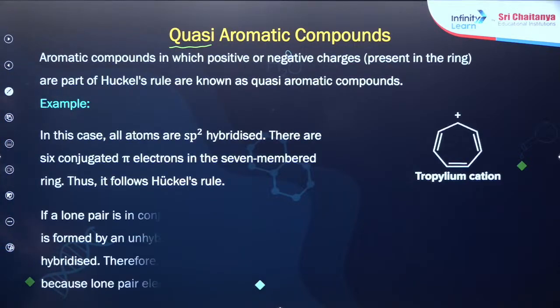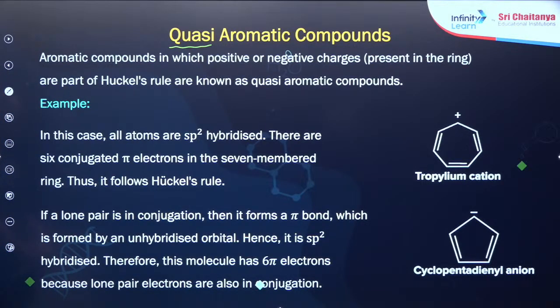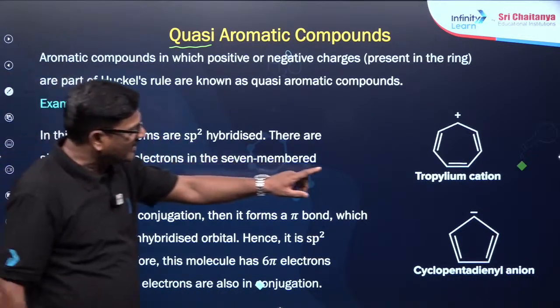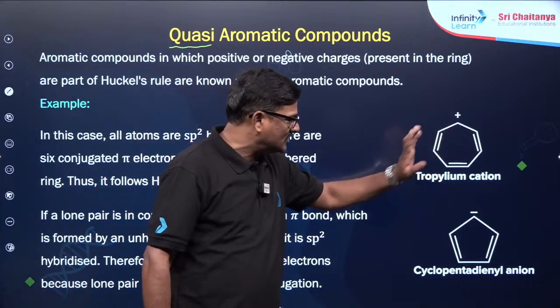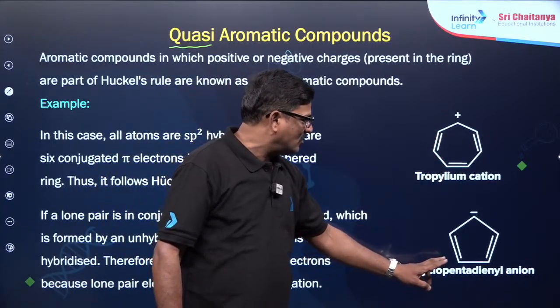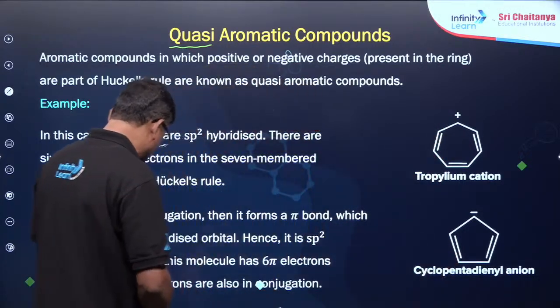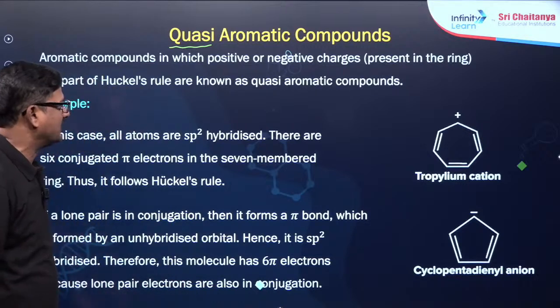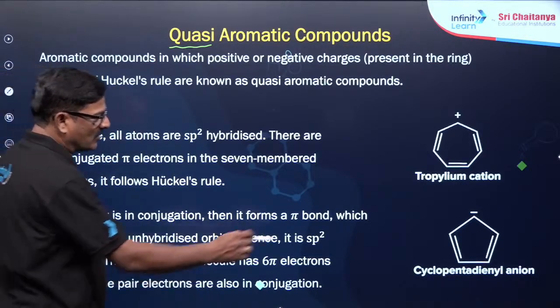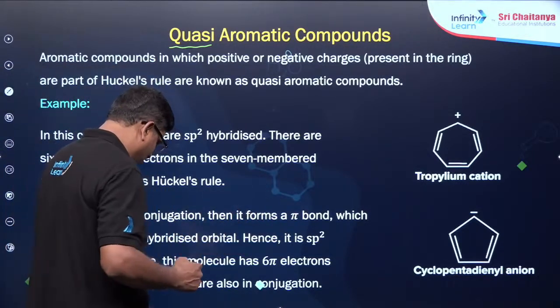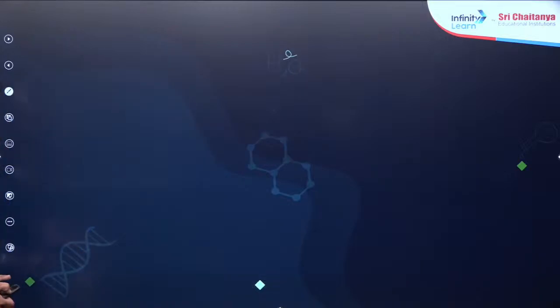Aromatic compounds which have positive or negative charges are said to be part of Hückel rule, and they are said to be quasi-aromatic compounds. For example, you can see tropylium cation is quasi-aromatic, cyclopentadienyl anion is quasi-aromatic. एक ऐसा हो सकता है. Now you see cyclopentadienyl. Let me go to another slide.